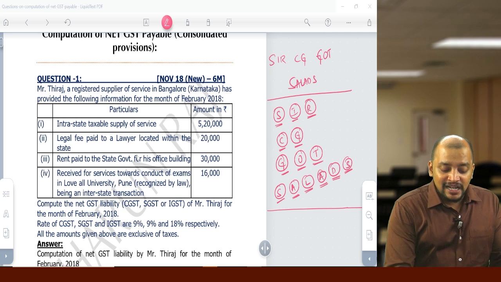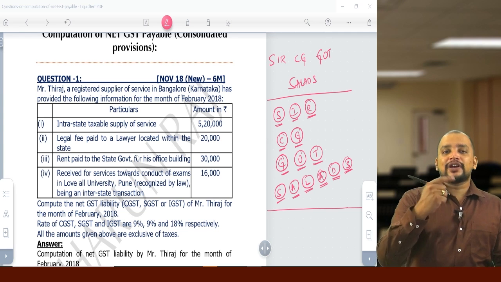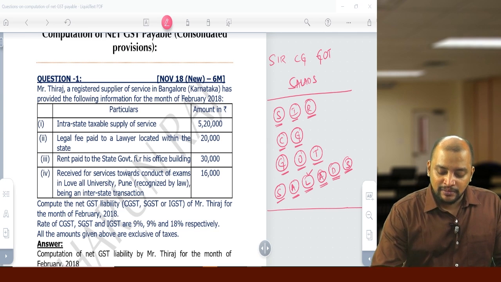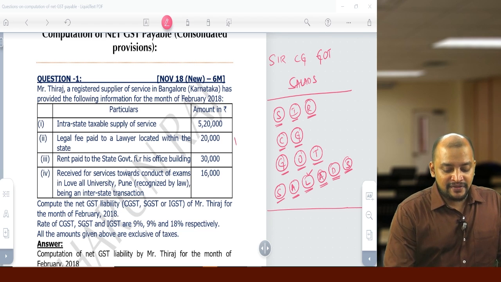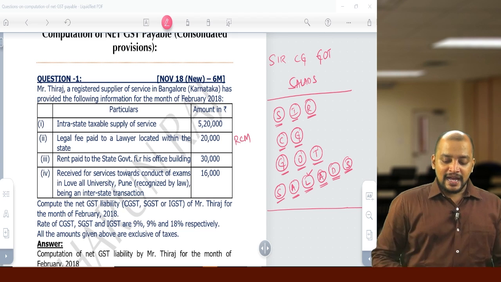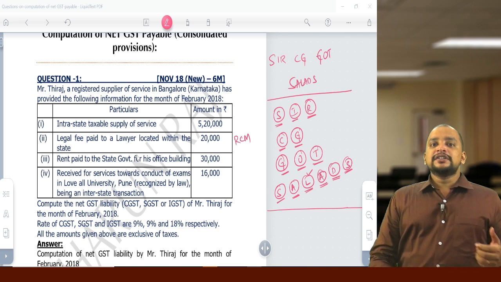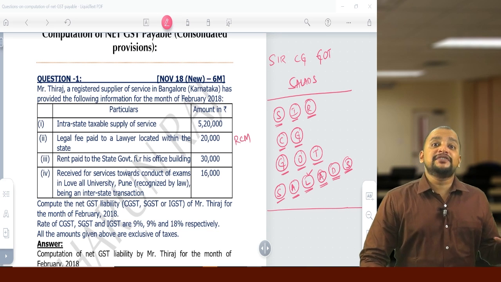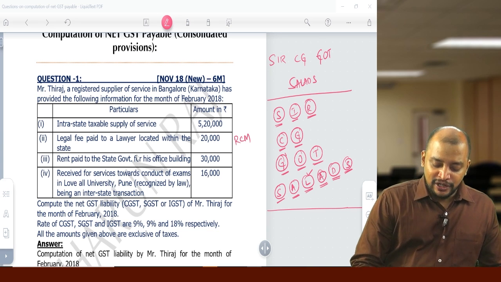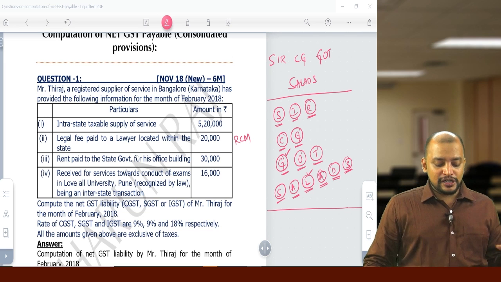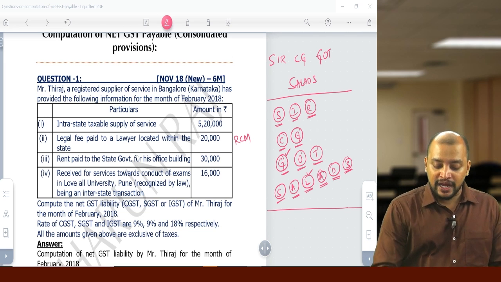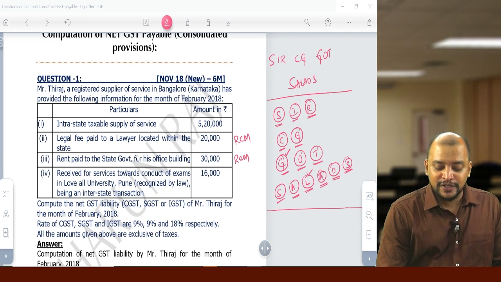Now this legal fee paid to a lawyer, so advocate service, is covered under RCM, legal services. And then rent paid to state government for the office building, so services provided by government to a business entity, that is also covered under RCM. And we have exemptions with respect to this.